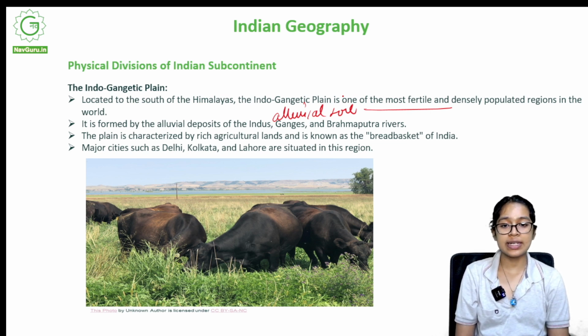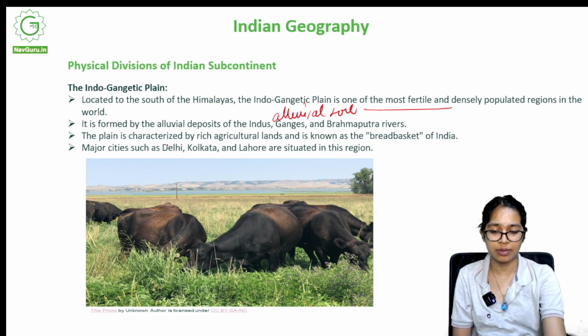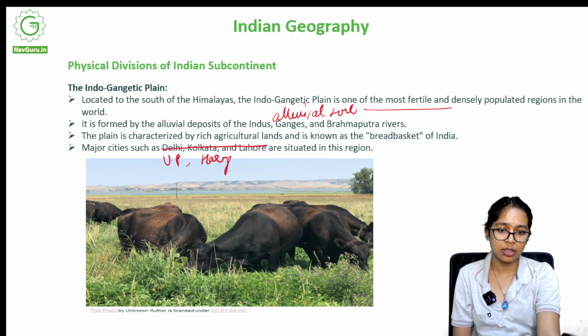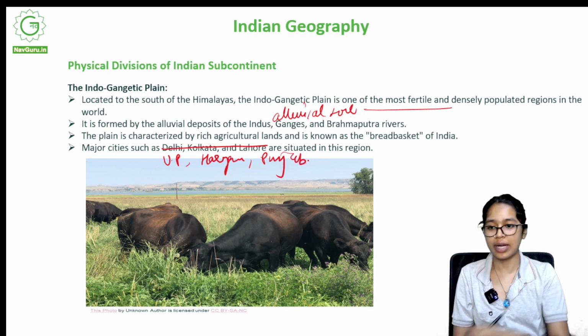Major cities such as Delhi, Kolkata and Lahore are situated. Extremely sorry, it's wrong information. It's parts of UP, Haryana and parts of Punjab which come under the Indo-Gangetic Plain.